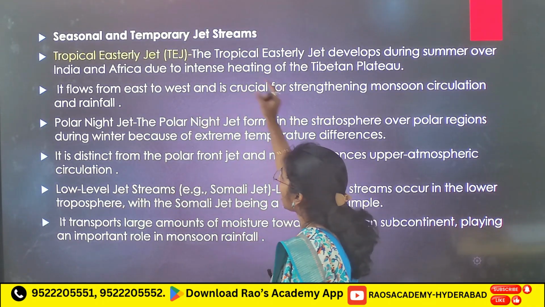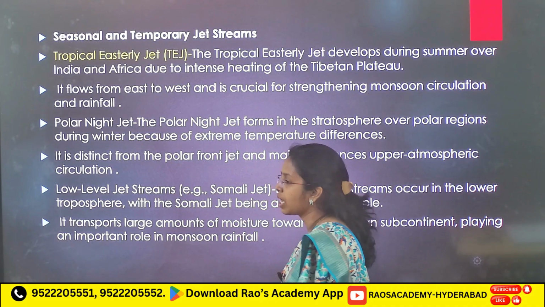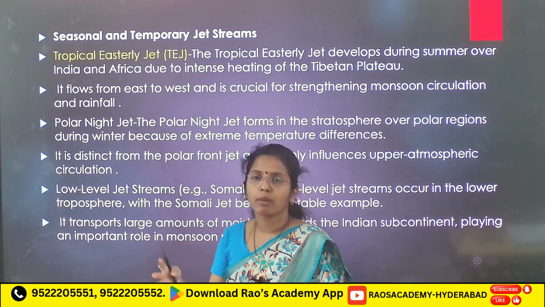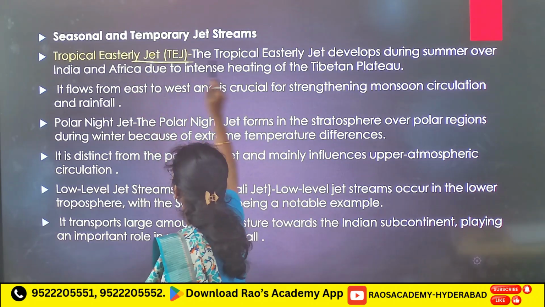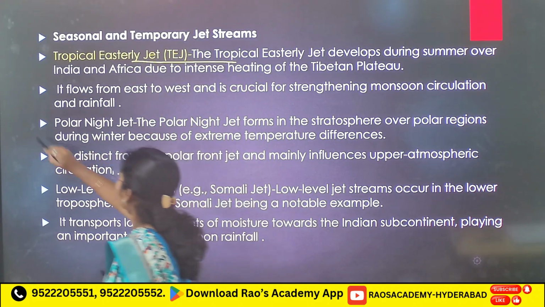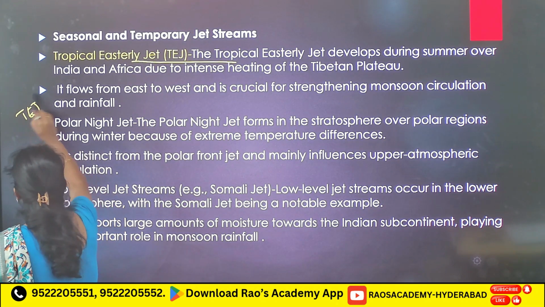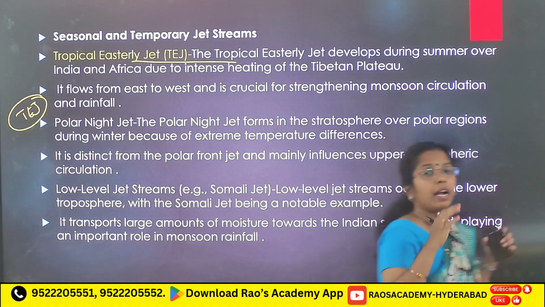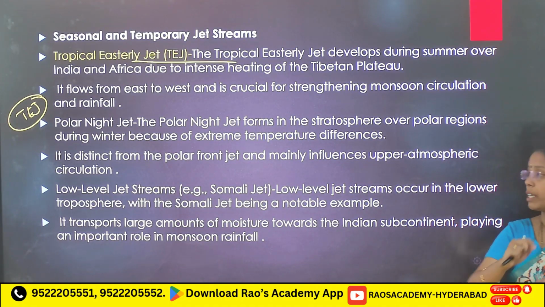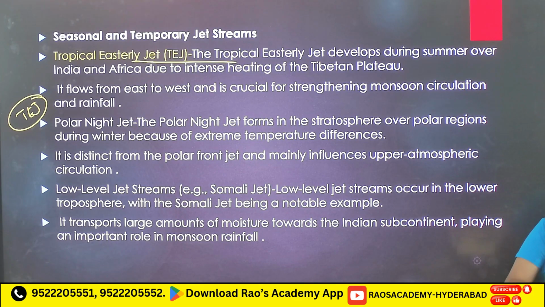Now, seasonal and temporary jet streams form during some seasons and after that they disappear. Tropical easterly jet stream, TEJ. This is very important for our Indian climate. What is TEJ? The tropical easterly jet streams develop during the summer season over our Indian land.